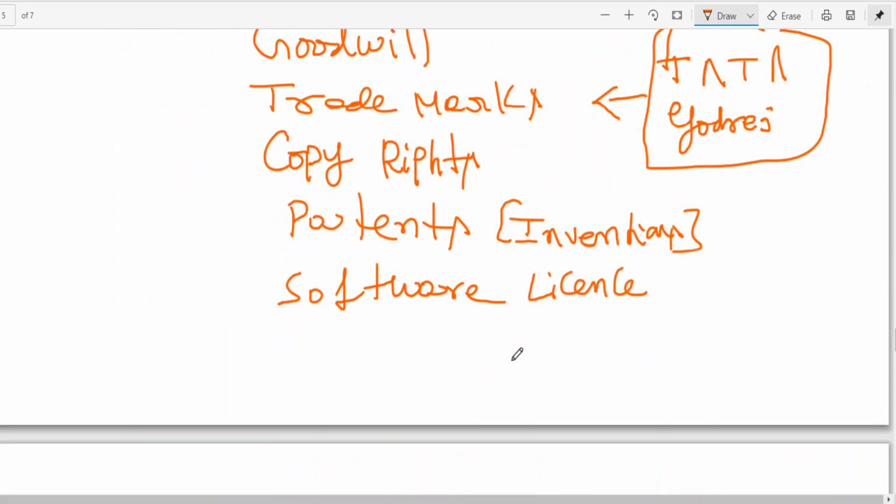Similarly, we also can learn cash. This comes under current assets.